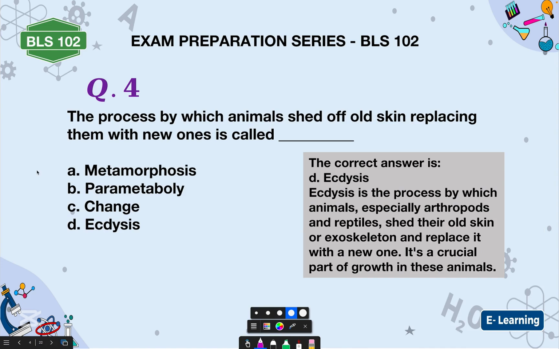Now, the process by which animals shed off old skin, replacing them with new one, is called ecdysis, not metamorphosis, not paurometaboly, not change. It's called ecdysis. Ecdysis is the process by which animals, especially arthropods, snakes, reptiles, shed their old skin or exoskeleton and replace it with a new one. It's a crucial part of growth in these animals. It's not metamorphosis. Metamorphosis is the change in body form, right? So that specific characteristic is called ecdysis, as seen in snakes.